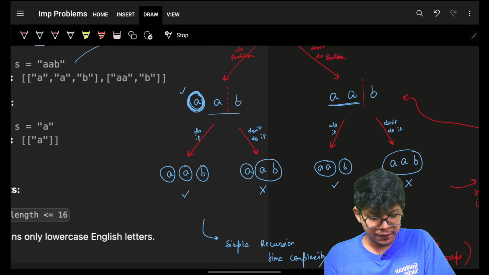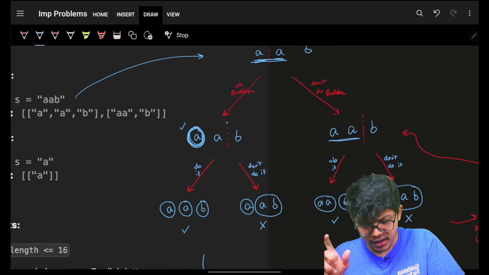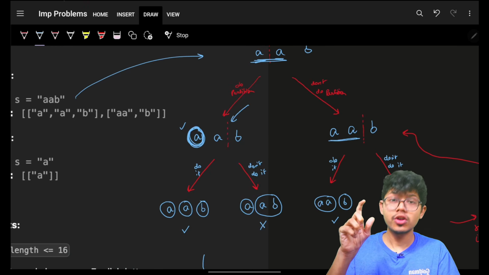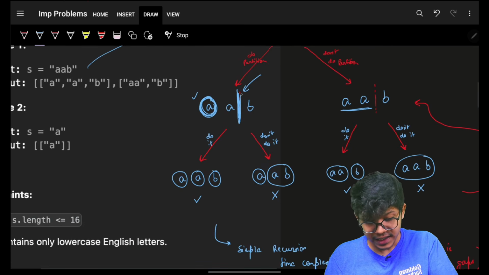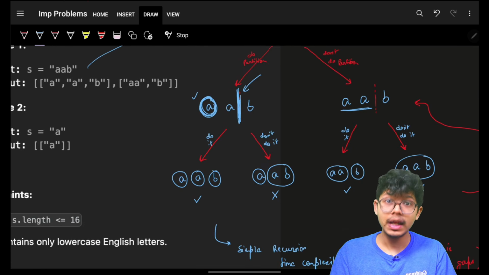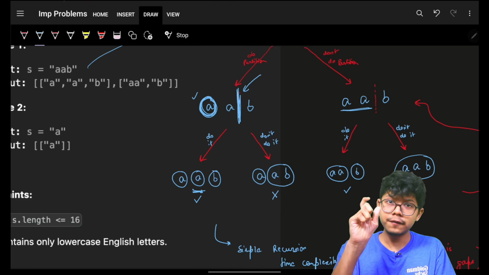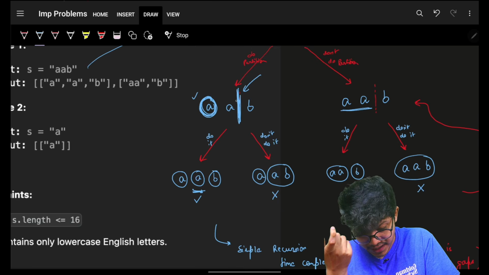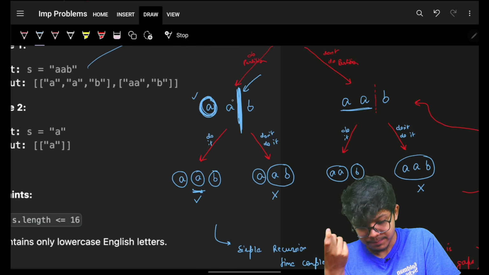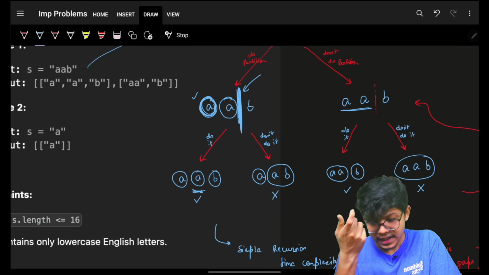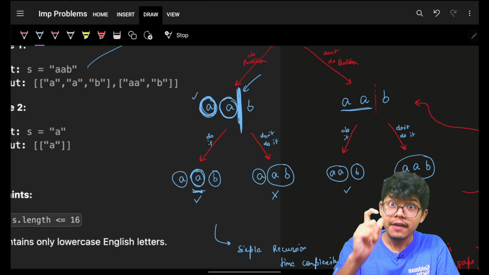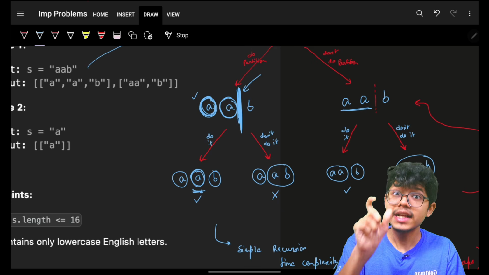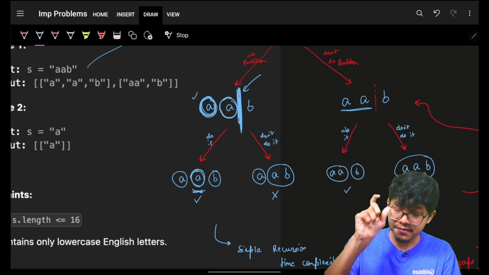Now starting from here, I again have the option: should I place a partition here or not? If I place a partition here, this has become one substring. Again, whenever any substring is being made, that should be a palindrome. That's a very big condition.